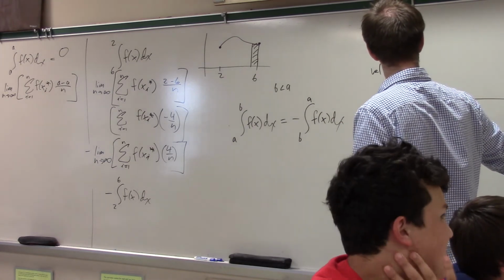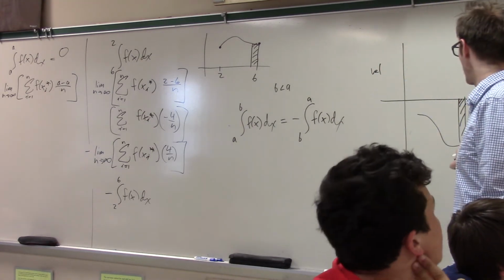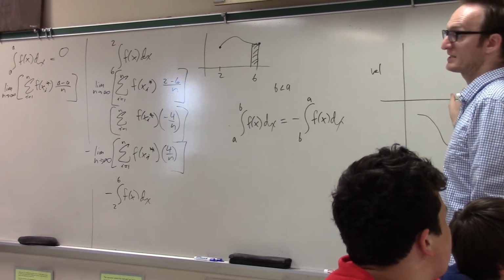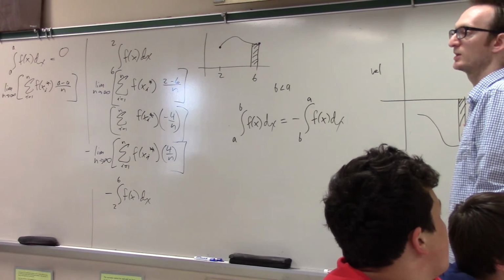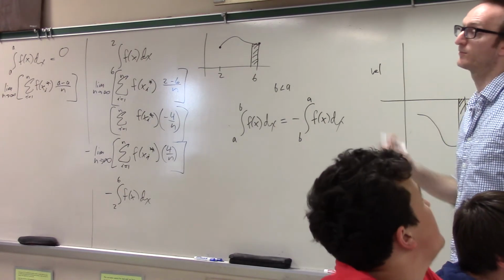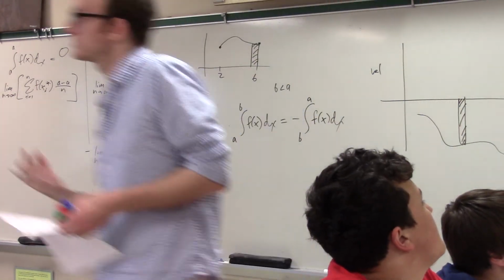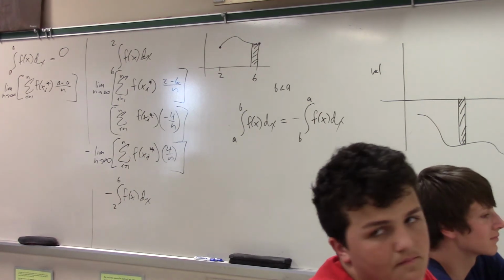If this is a velocity versus time curve, if my velocity is negative, and I multiply by a positive delta x, I'm going to get a negative rectangle. The meaning of that would be that the change in position over that small time interval was negative, which is what the integral is meant to tell me. Okay, don't want to follow up on that any longer.